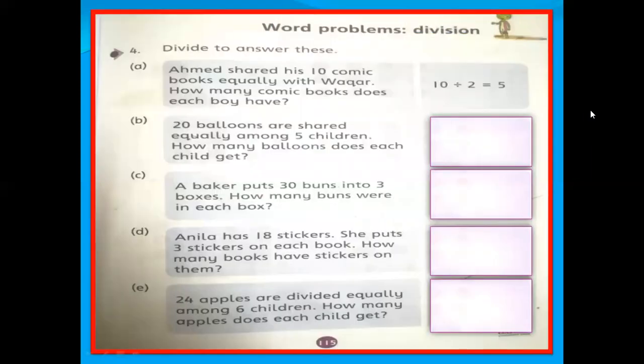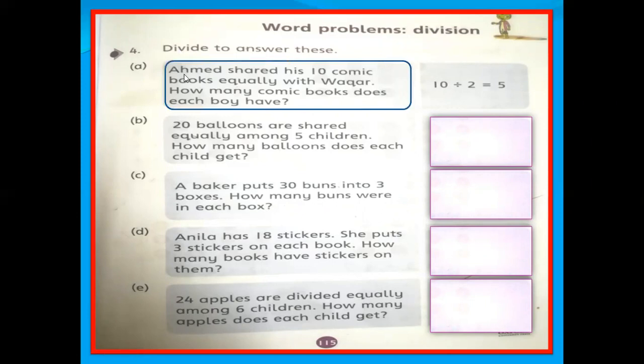This is page number 115. Word problem. Question number 4. Divide to answer these. So these are division problems, all of these. Part A. Ahmed shared his 10 comic books equally with Waqar. How many comic books does each boy have?